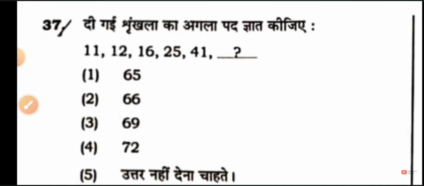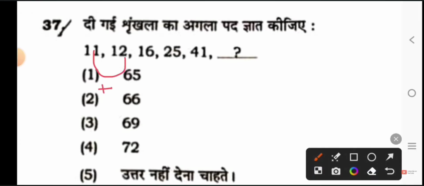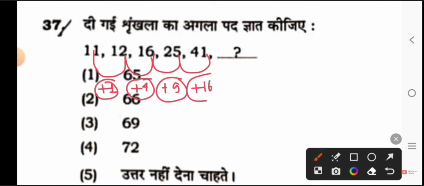Next is your question. Tell the next term of the given series. See, if you make 1 into 1, how much is being added? 1 and 16 are making 16... from 1 to 5, 4 is added. From 5 to 14, 9 is added. From 14 to 30, how much is added? 16. Now see one thing.